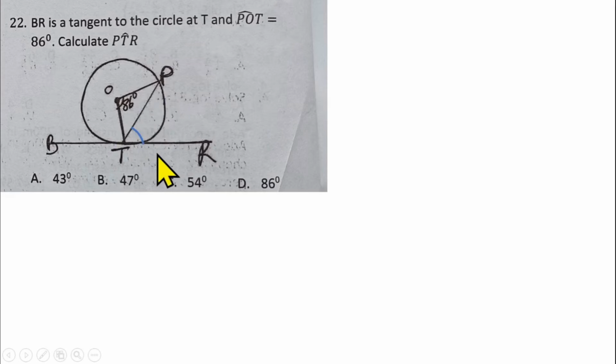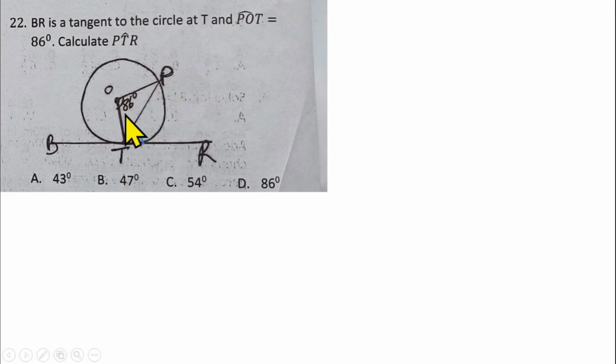Then how can we do that? Well, we solved a question involving this kind of diagram before now, and I told you that radius is perpendicular to tangent. That means the total angle that will be here will be 90 degrees. So if you can find the angle inside this triangle that is here, then remove it from the whole angle here, which is 90, then that should give us angle PTR.